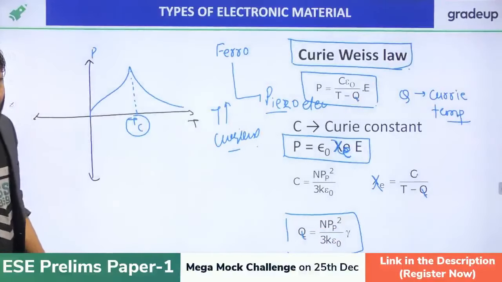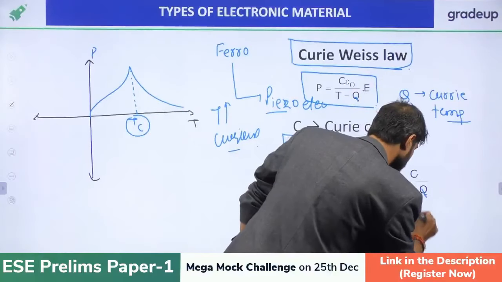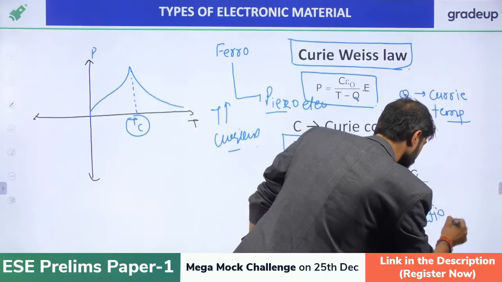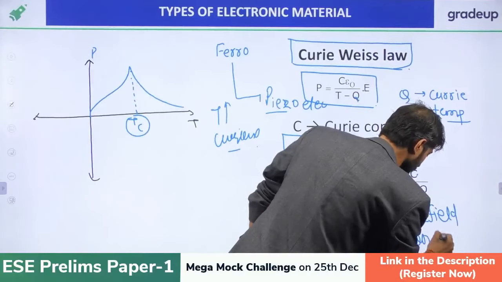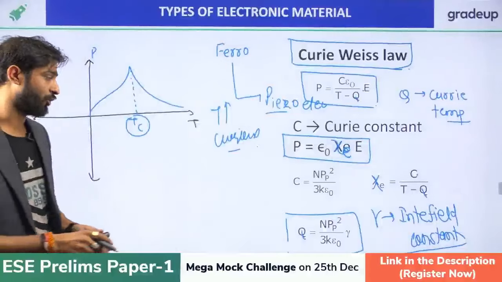Now what is gamma? Gamma is called the internal field constant, right?